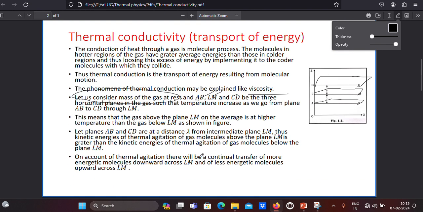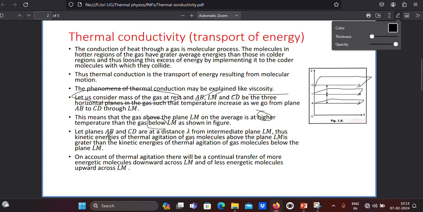This means that the gas above the plane LM is, on average, at a higher temperature than the gas below LM, as shown in the figure. The gas above LM is at a higher average temperature and below it is at a lower temperature.